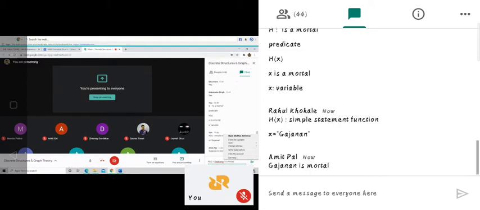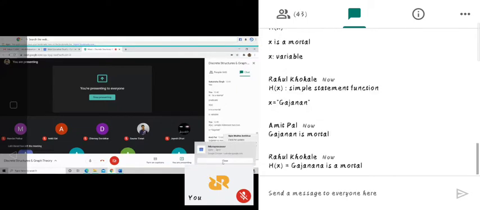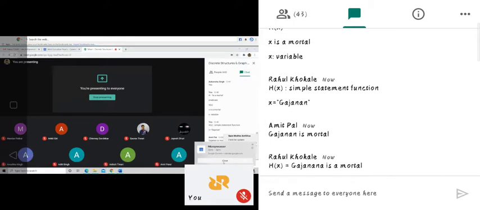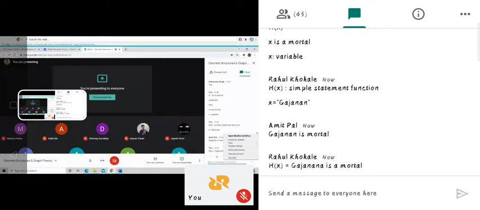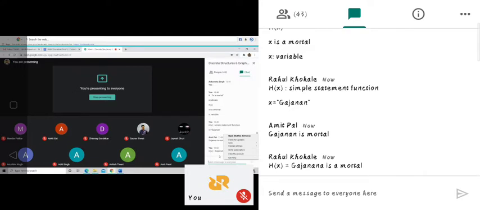This is called a statement or substitution instance of H of x, because we are substituting the name Gajanan in place of x. So H of x means the statement function. It's a simple statement function because only one statement is represented.